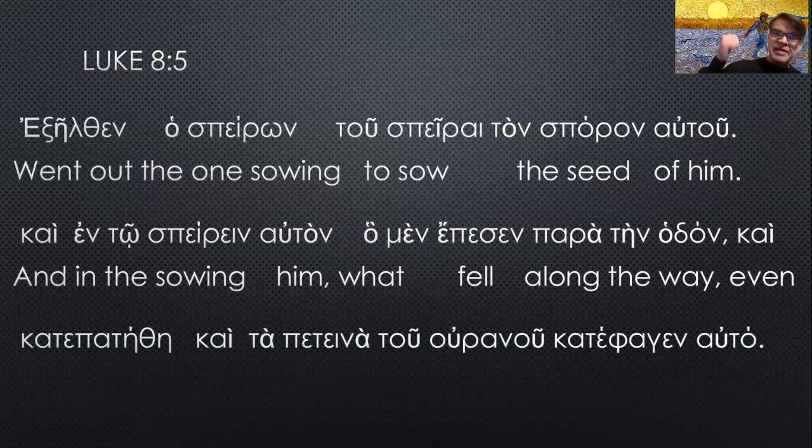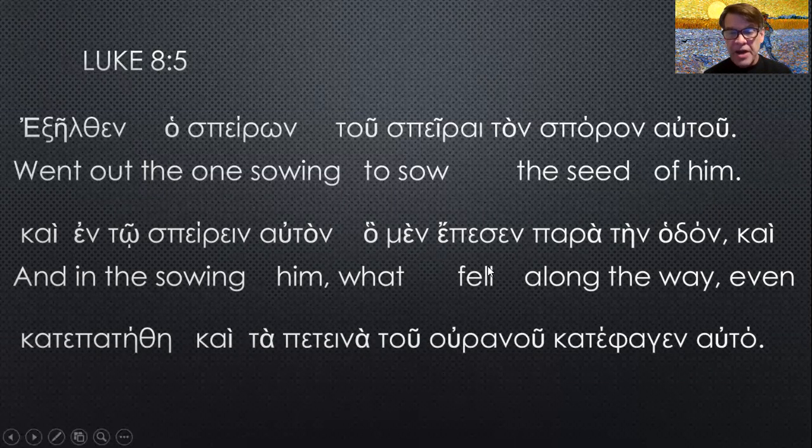By the way, nice little Van Gogh Parable of the Sower behind me. What fell, so this is, I've just memorized it. It's a second aorist of pipto. The augment is there. The sigma epsilon is there. Both of those would have told me it was aorist. Although actually the sigma is not part of the ending, the sigma is part of the word. So that's a false clue. The epsilon does tell me it's a third person singular past tense, active indicative ending. Anyway, it's aorist active indicative third singular from pipto.